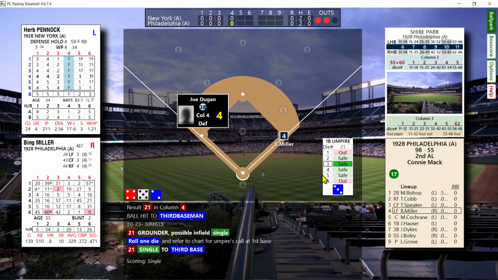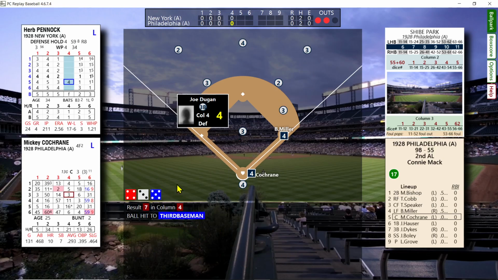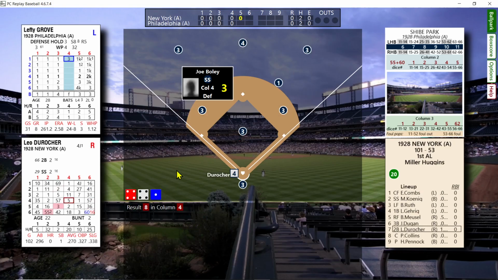So Miller's on for Cochrane, who had the passed ball last inning. He hit 10 homers that year, but he's going to ground out here to Dugan, and that's the 4th inning. So Gehrig gets thrown out at the plate. That's the closest we've come to a score. We're in the top of the 5th, and Leo Durocher grounds out to Boley. 1 out. 2 hits each side.